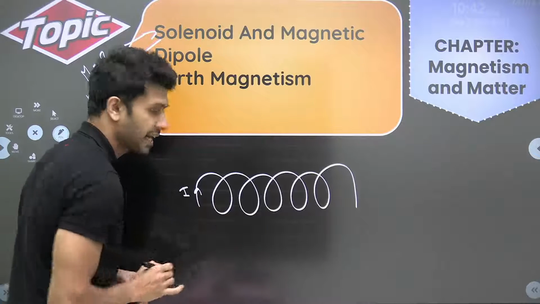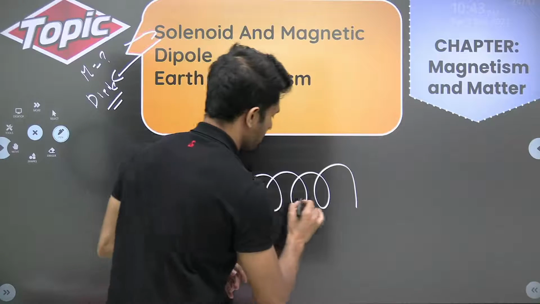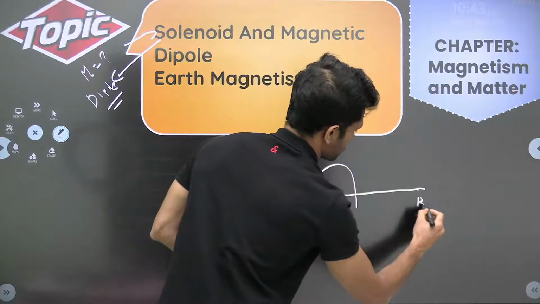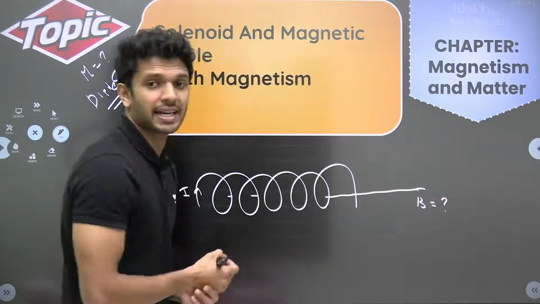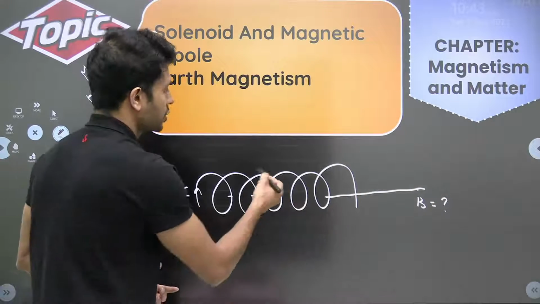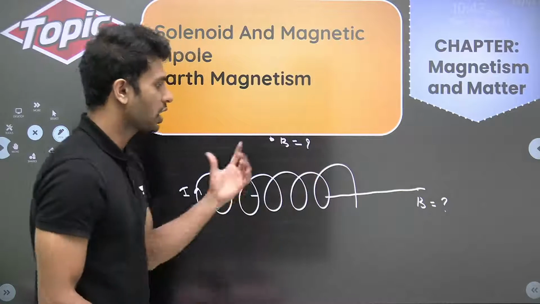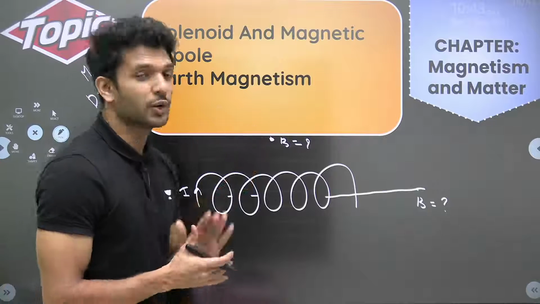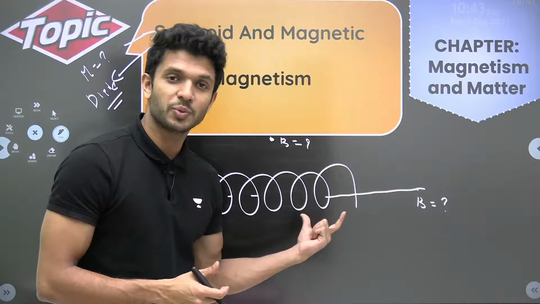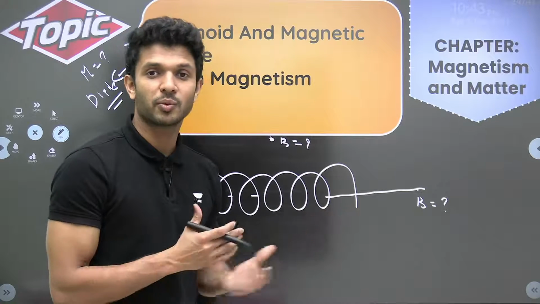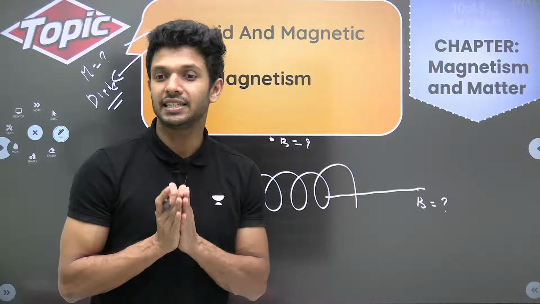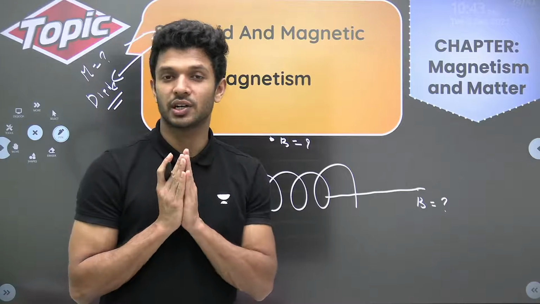So if you have a current carrying solenoid, a question can also be, what is the magnetic field at an axial point produced by the solenoid? Then what is the magnetic field produced by the solenoid at its equatorial point? These are questions you should be expecting, because we already have the formulas in the NCERT itself. Go through it, very important.